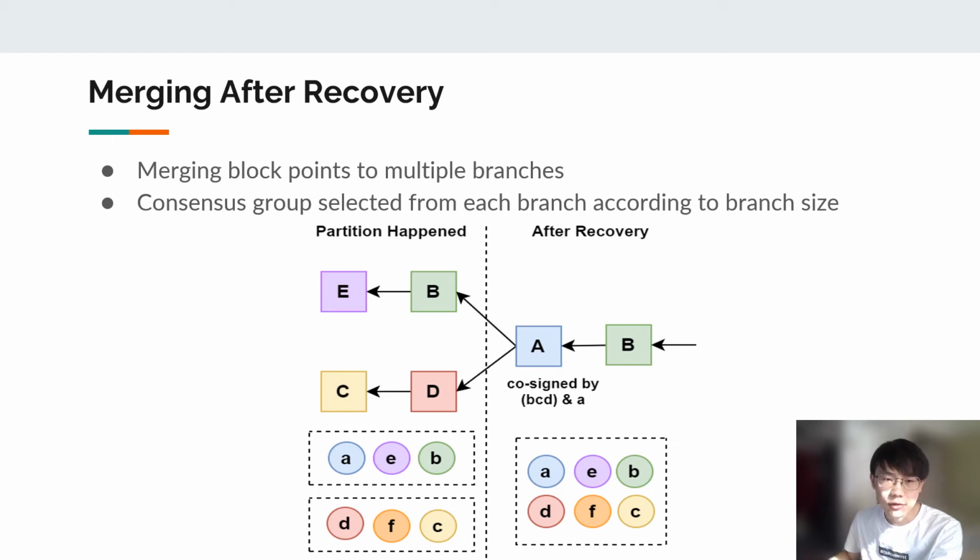The consensus group is selected from each branch according to the branch size. Here, merging block A points to both branches. The size of the upper branch is 1 from the previous slide because the first block only has one signer, so we pick 1 miner B. Similarly, the lower branch has size 2, so we pick miners C and D. So the consensus group of A will be B, C, D, and the window size is 3 now.